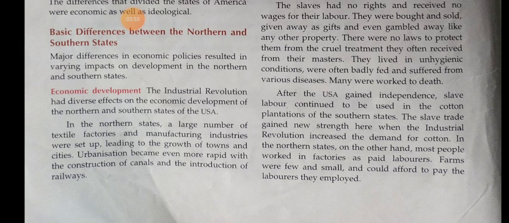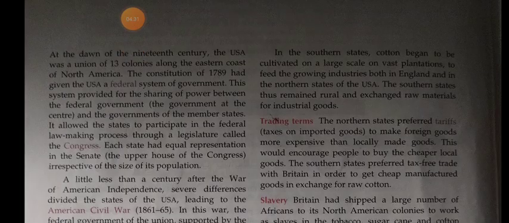First, the northern states. Here we can see the growth of textile factories and manufacturing industries, developed in this area only. In the northern states a large number of textile factories and manufacturing industries were set up, and slowly the growth of towns and cities can be seen, and urbanization became even more rapid with the construction of canals and introduction of railways. This was the situation of the northern side, and now see the situation of the southern side.